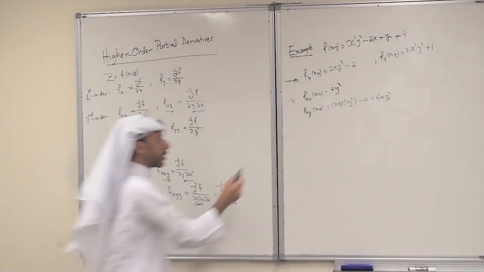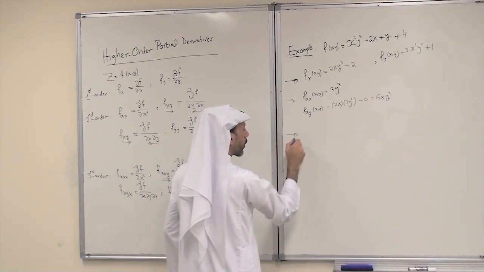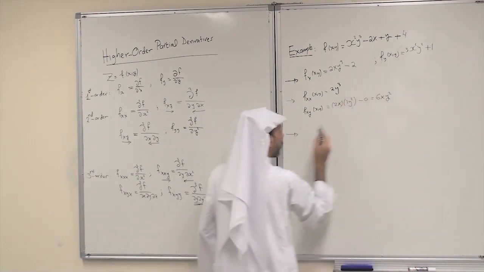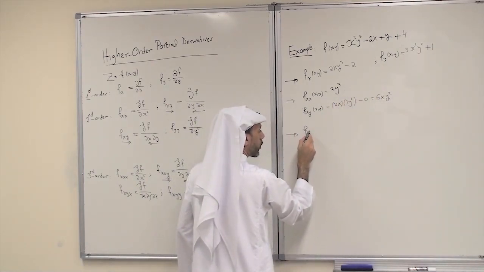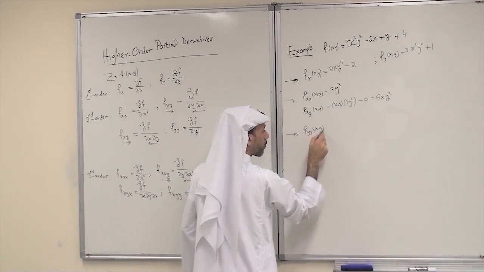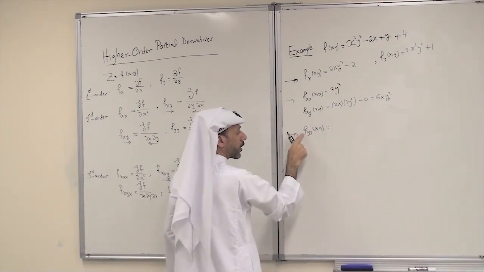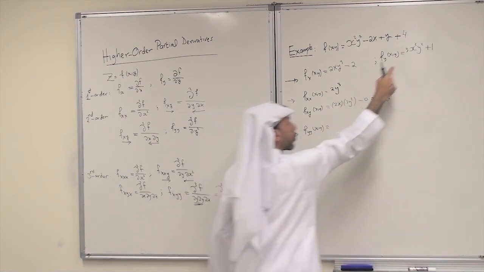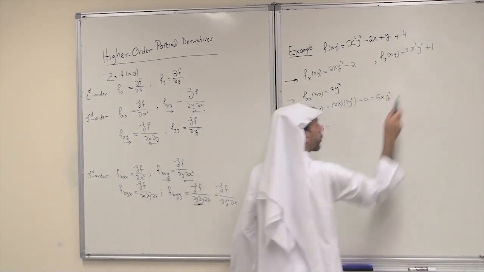We can do the same thing for f sub y. You differentiate it again with respect to y. So differentiate f sub y again with respect to y. Again, this 3x squared is constant.